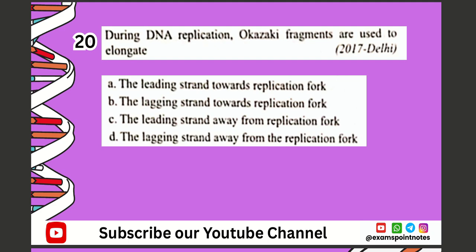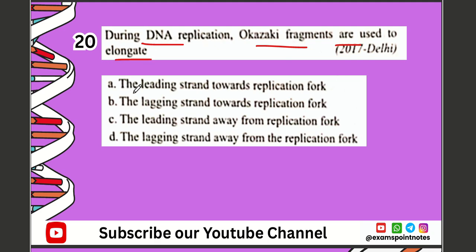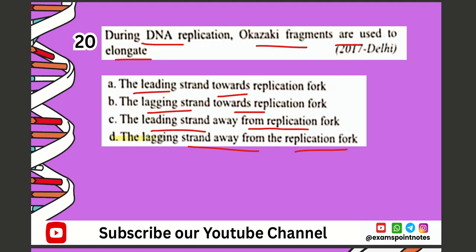Next question. Question number 20. During DNA replication, Okazaki fragments are used to elongate. Options are A. the leading strand towards replication fork, B. the lagging strand towards replication fork, C. the leading strand away from replication fork, D. the lagging strand away from the replication fork. The correct option is option number D, which is the lagging strand away from the replication fork.